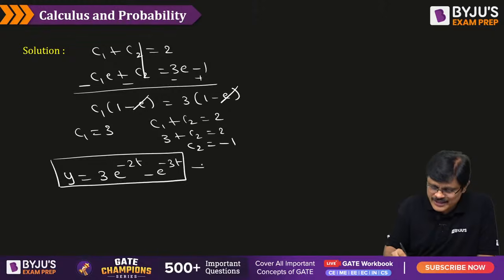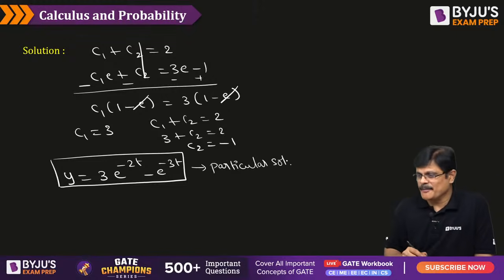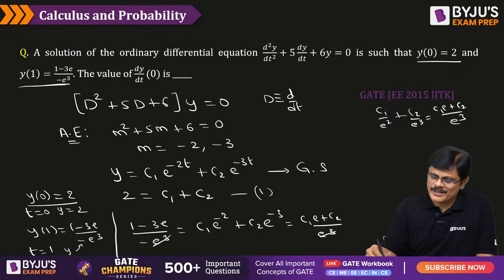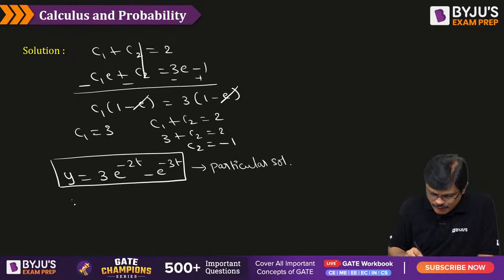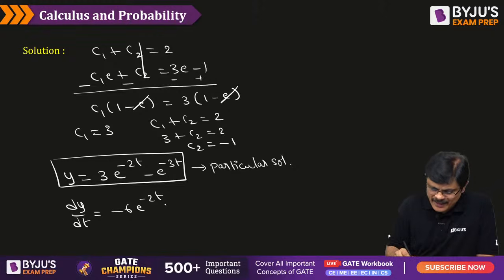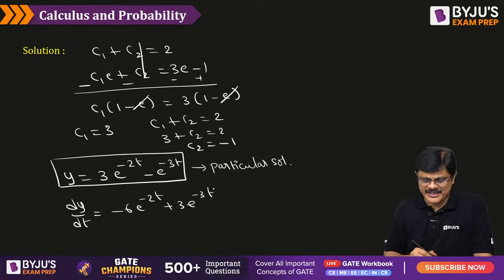Actually this solution is called the particular solution. But the problem is not completed because he is asking dy by dt at t is equal to 0. So you find dy by dt for this. What is dy by dt? Minus 6 e power minus 2t and minus of minus plus 3 e power minus 3t. That is dy by dt.